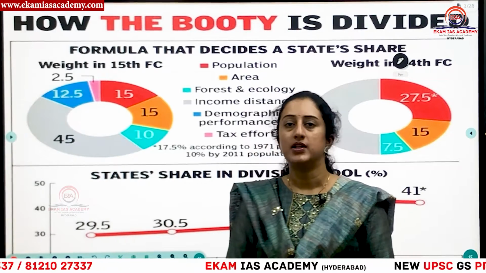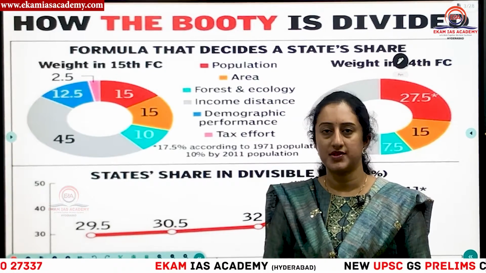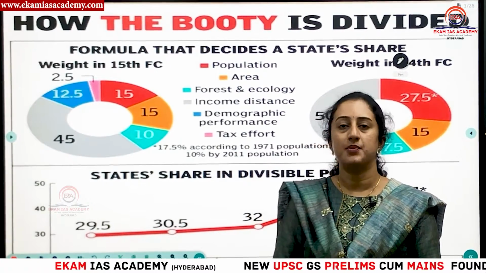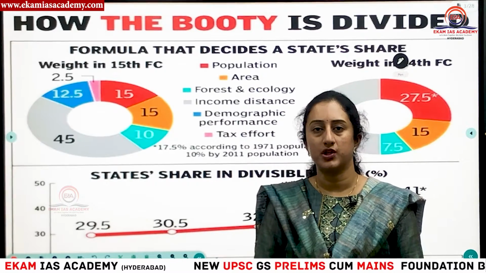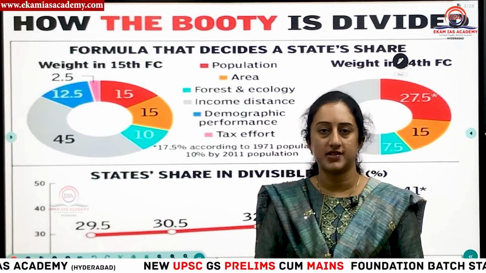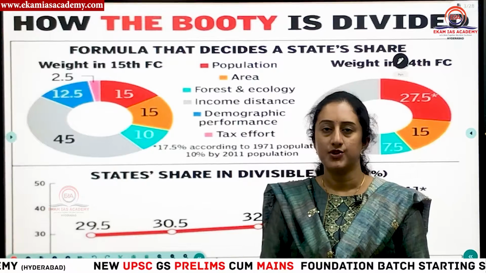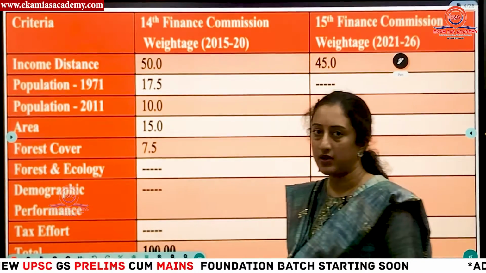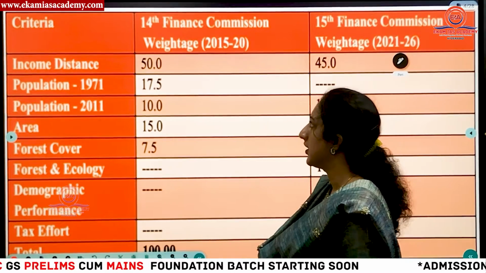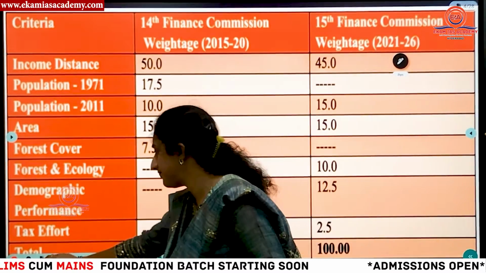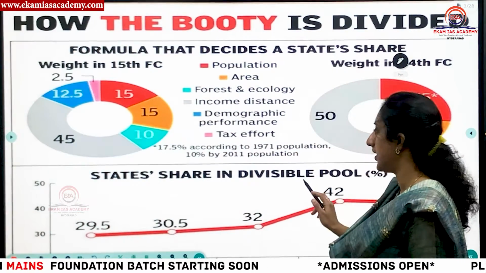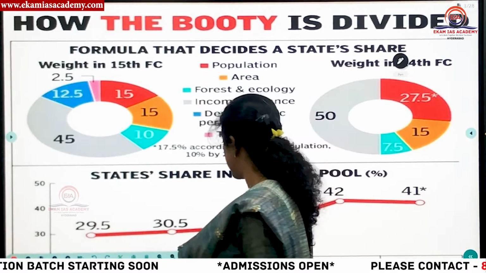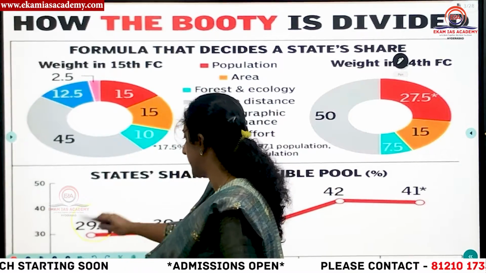So if you have seen, till now we have had 15 Finance Commissions appointed by the President from time to time. The Finance Commission is established mainly with an objective to determine the distribution of tax revenues between the center and states. So we'll see how the states and the center are getting their respective revenues divided by the Finance Commission. Here you can see the states' share in the divisible pool of the center's taxes.